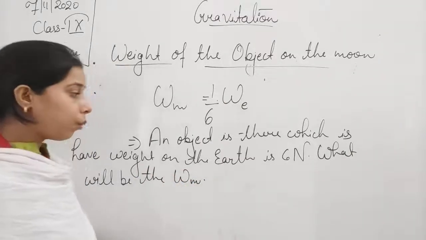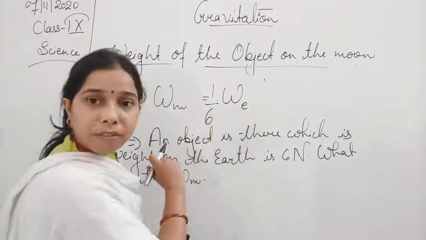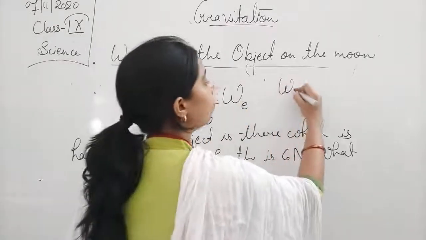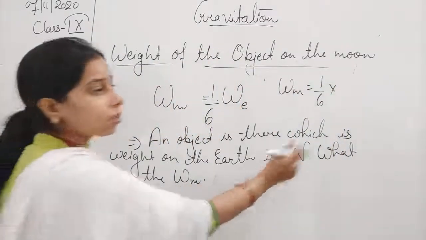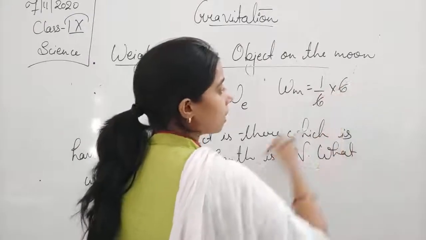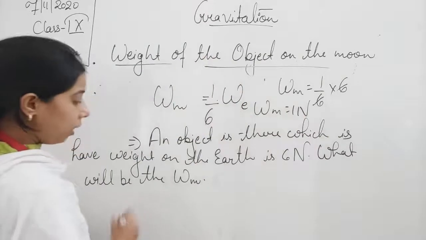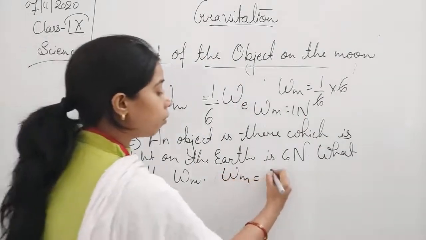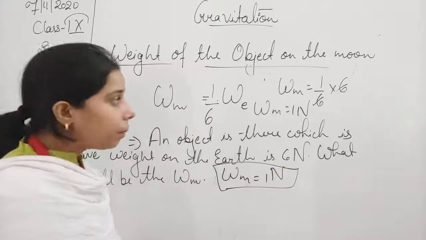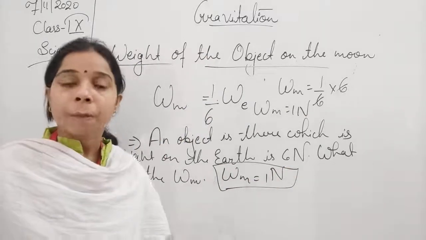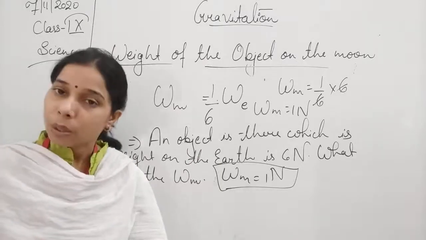You can simply put the value here. Weight on the moon will be equal to 1/6 into the weight on the earth, that is 6. They will cancel each other. So the weight on the moon will be 1 Newton. So here Wm will be equal to 1 Newton. So you can understand from this, students, that whatever the weight of the object on the earth is, it becomes 1/6 of that particular weight.